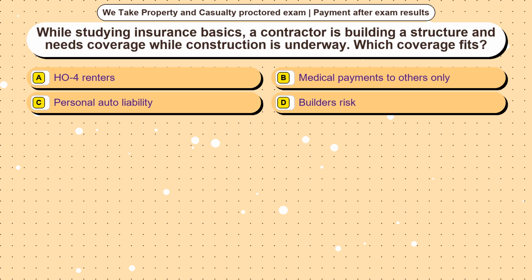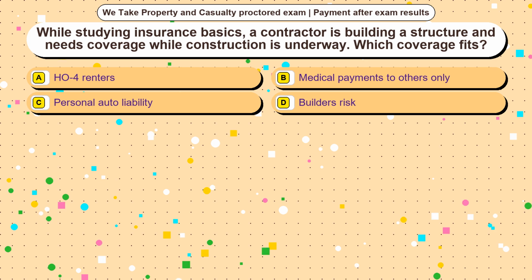Question 10. While studying insurance basics, a contractor is building a structure and needs coverage while construction is underway. Which coverage fits? Option A, HO for renters. Option B, medical payments to others only. Option C, personal auto liability. Option D, builder's risk. The correct answer is option.